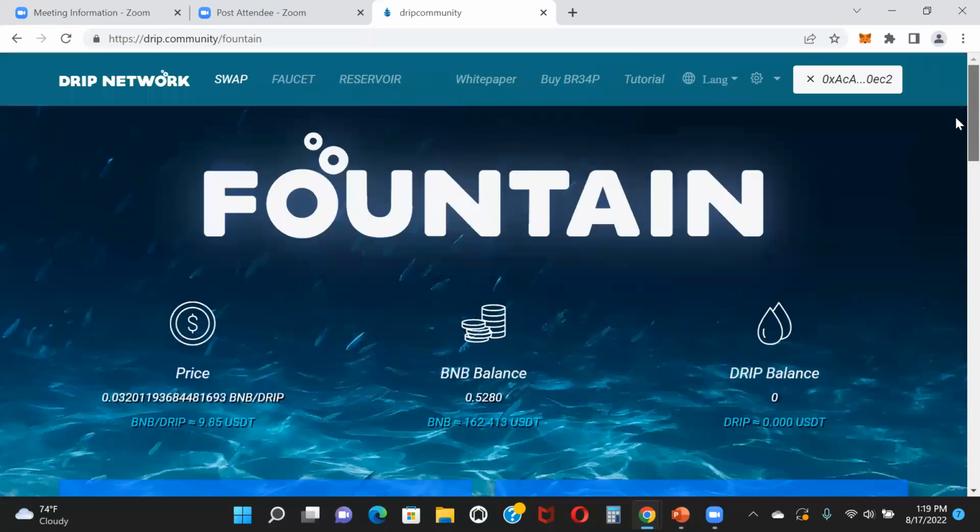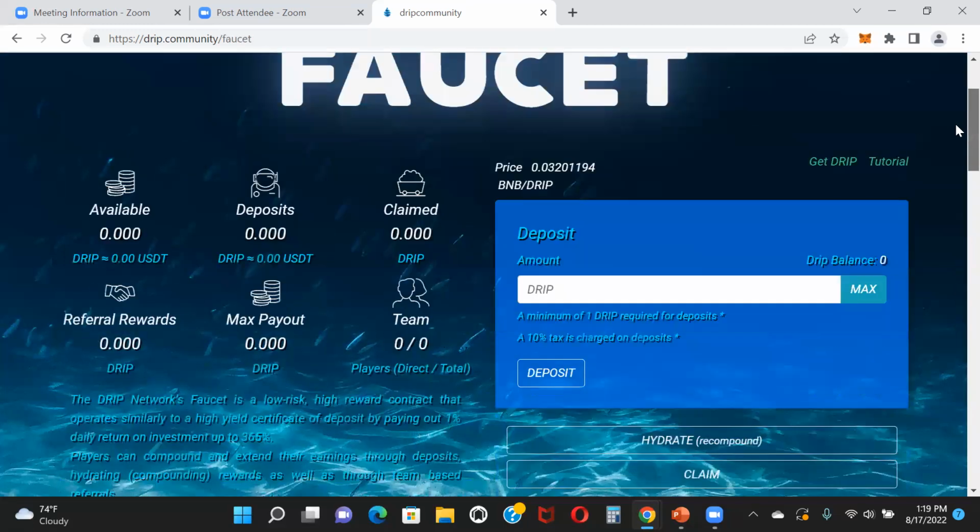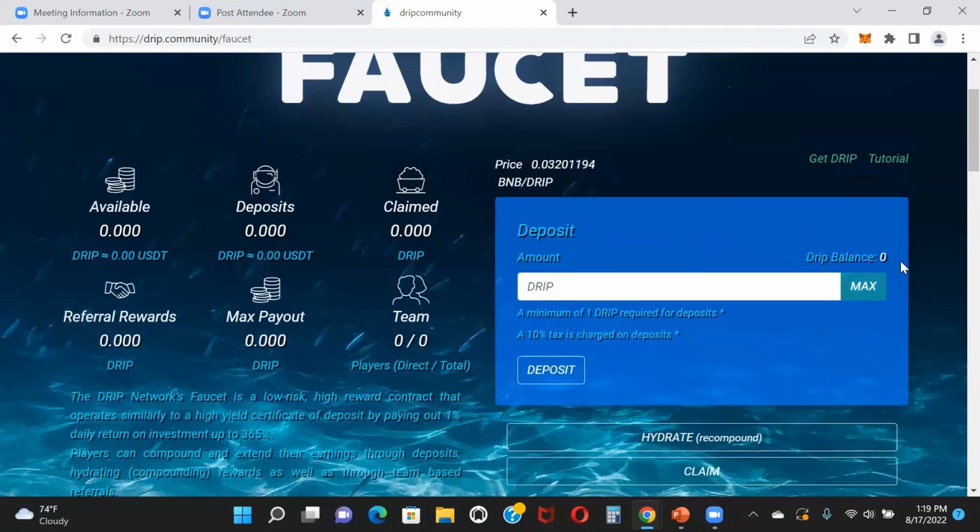Now, once you get your hands on some drip, what you're going to do is head on over to the faucet. And then you're going to see your drip balance right here. Here's a little bit on what you're going to see. You have your available drip. This is your rewards, your daily rewards. This is your deposit balance.